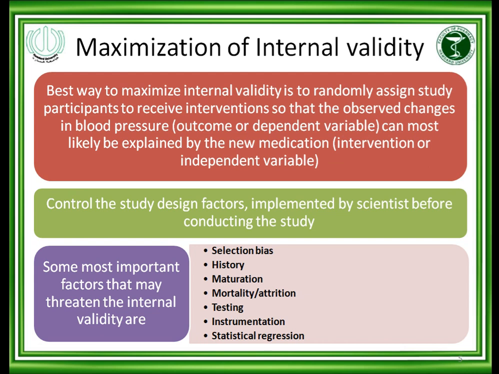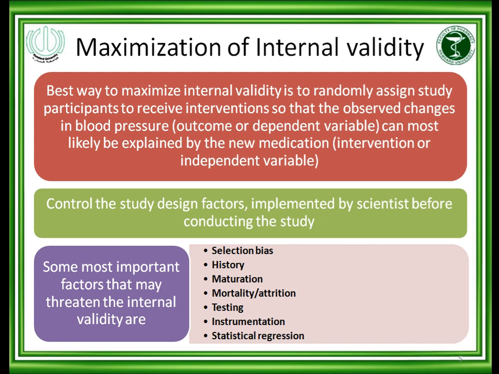Now, maximization of internal validity. The best way to maximize internal validity is to randomly assign a study participant to receive the intervention, so that the observed changes in blood pressure, the outcome or dependent variable, can most likely be explained by the new medication intervention or independent variable. Same example of antihypertensive. Number one, if you want to maximize the internal validity, do randomization in the study.